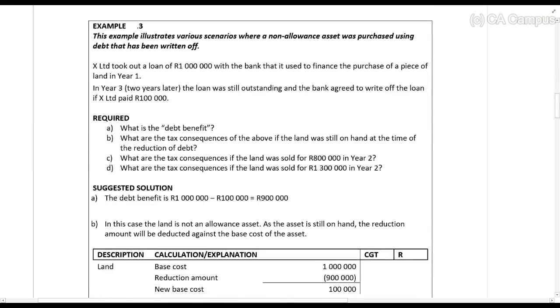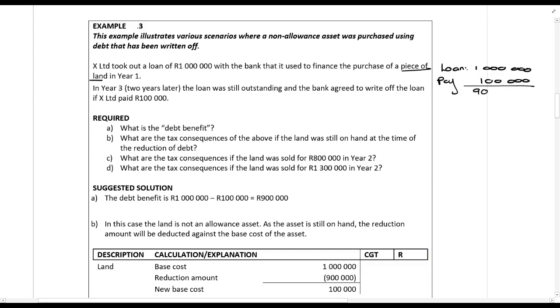Example number 3. This example illustrates various scenarios where a non-allowance asset was purchased using debt that has been written off. This is where your biggest focus should be. X Limited took out a loan of R1,000,000 with the bank that it used to finance the purchase of a piece of land. In year 3, which is 2 years later, the loan was still outstanding and the bank agreed to write off the loan if X Limited paid R100,000. So the debt is R1,000,000.